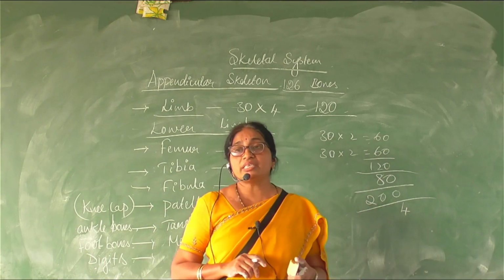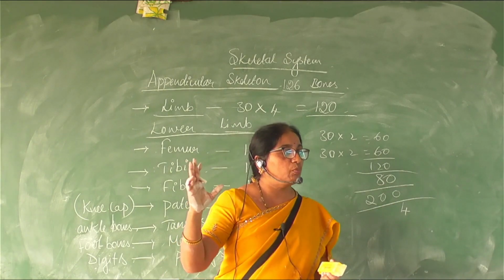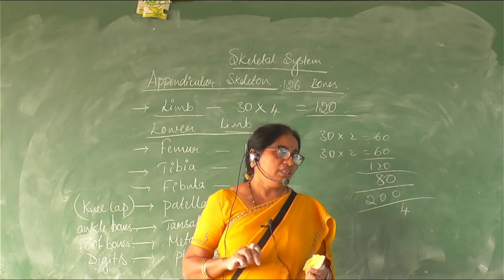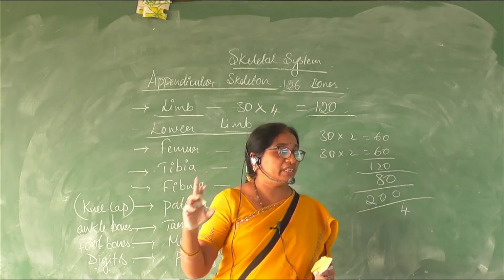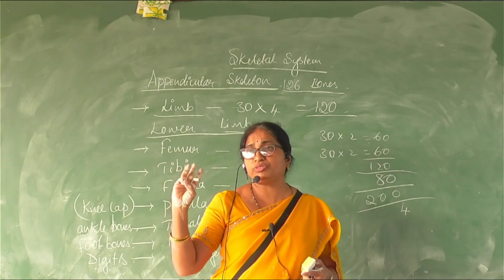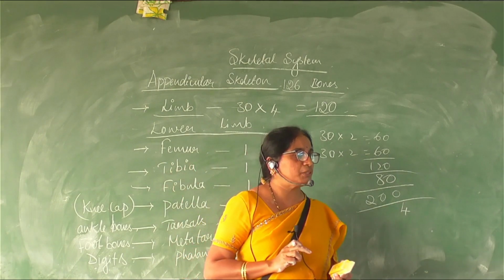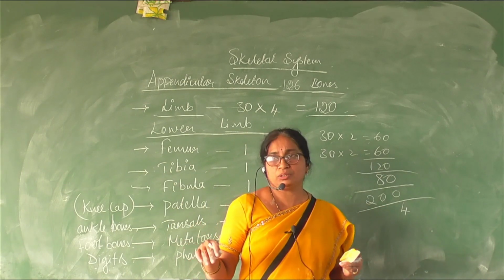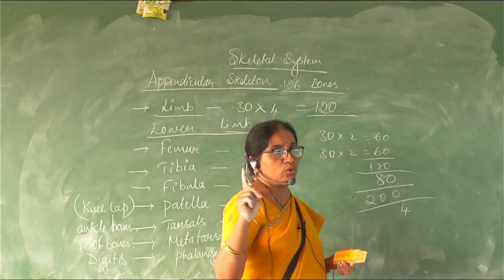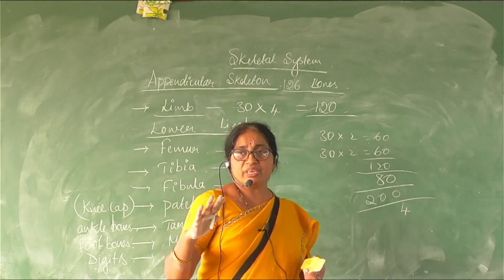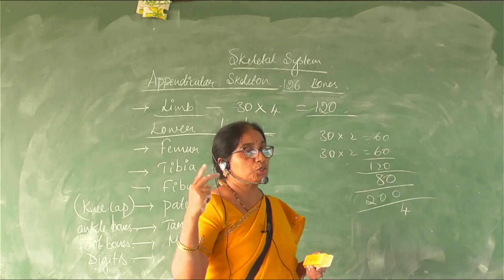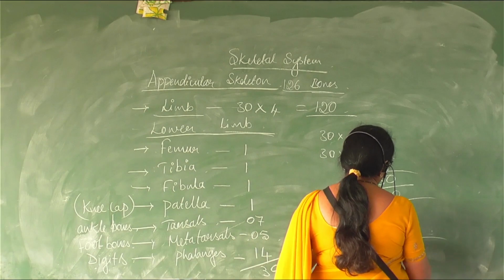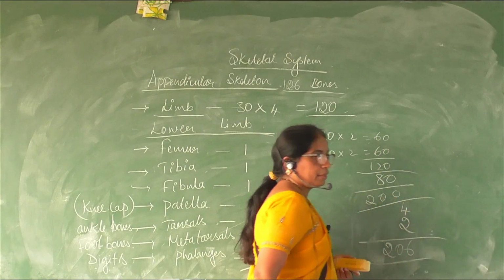The pelvic girdle is made up of one big bone called the coxal bone, or coxa. This counts as one bone, but it is made up of the fusion of 3 bones: ilium, ischium and pubis. Anyhow, we count it as one bone. Each pelvic girdle has 2 halves. There are 2 coxa bones. So 2 coxa, it will be 206 bones. Right?